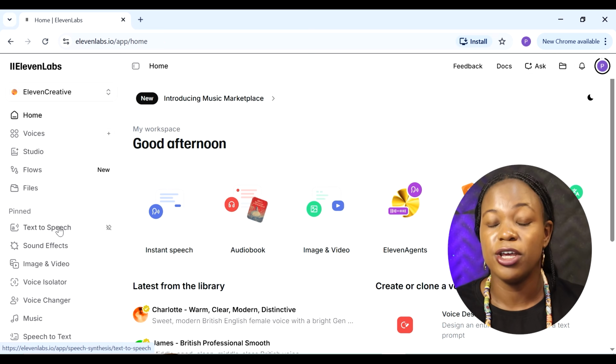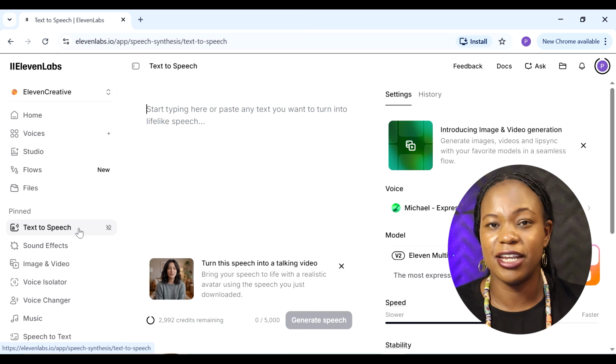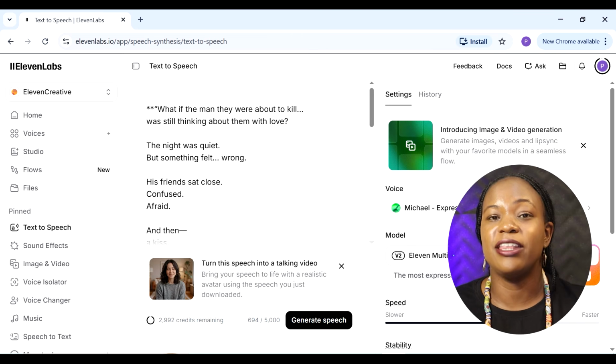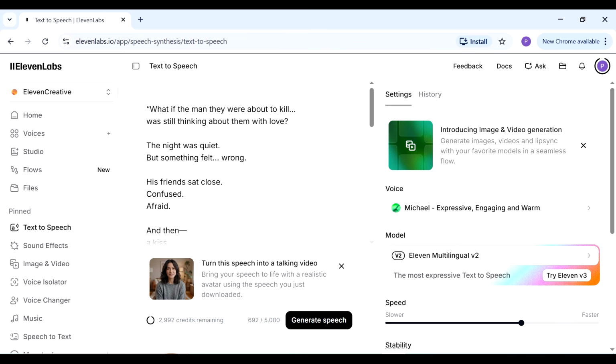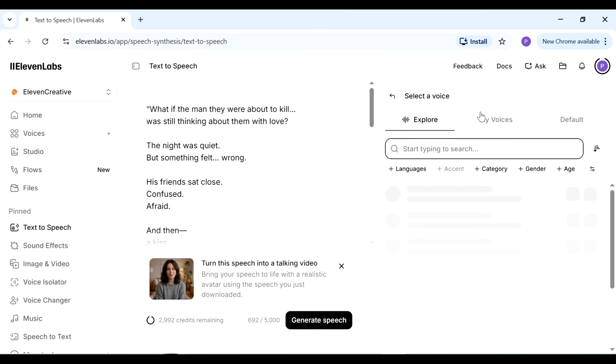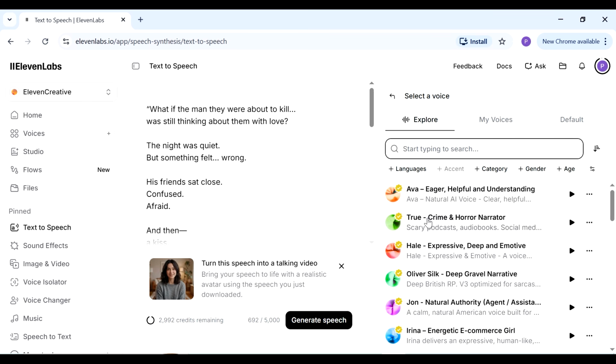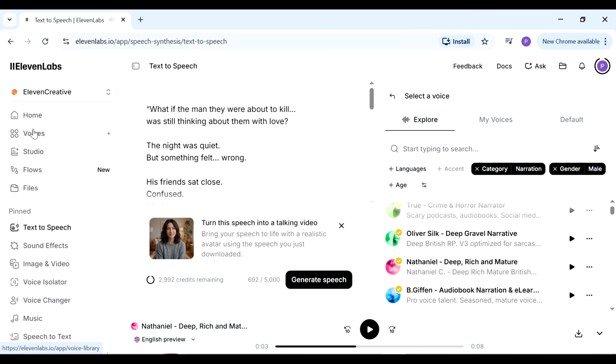Once you're signed up and signed in, we're going to go to where it says text to speech here, and then we're going to paste in what we've just copied from ChatGPT. And now we're going to choose a voice to use. We have some voices to the right here, and you can just choose a voice that you like. If you want additional voices to choose from, go to where it says voices on the left.